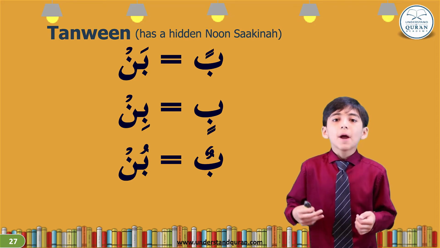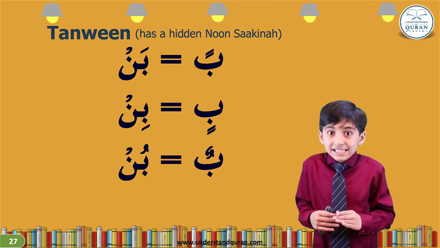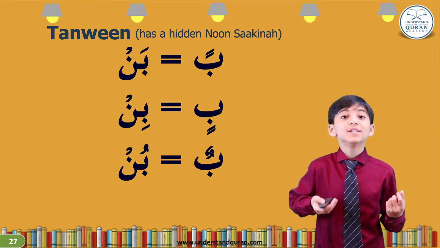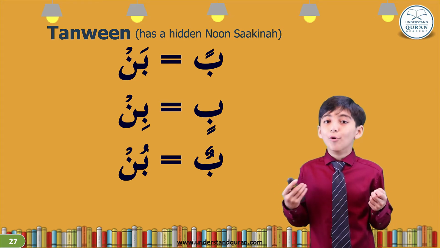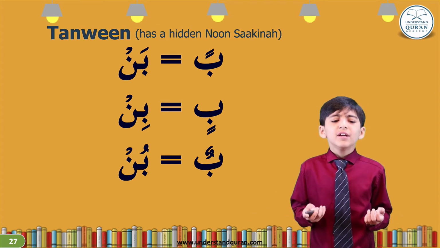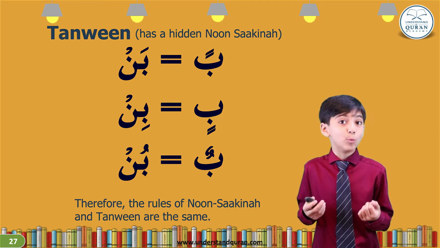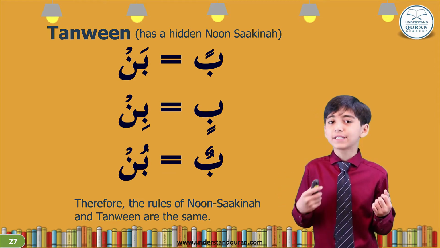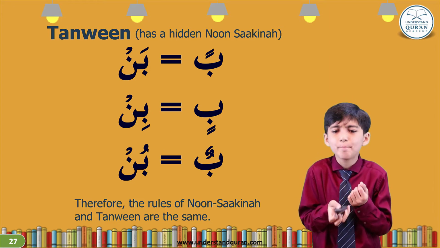Similarly, if Ba has double Dhamma on it, it is the exact same as Ba with Dhamma, and after it is Noon with Sukoon. So we read them both like this: Bun, Bun. Therefore, the rules of Noon Sakina and Tanween are the same. Tanween is double Fatha, double Kasra, and double Dhamma. They have a tiny hidden Noon Sakin in them.